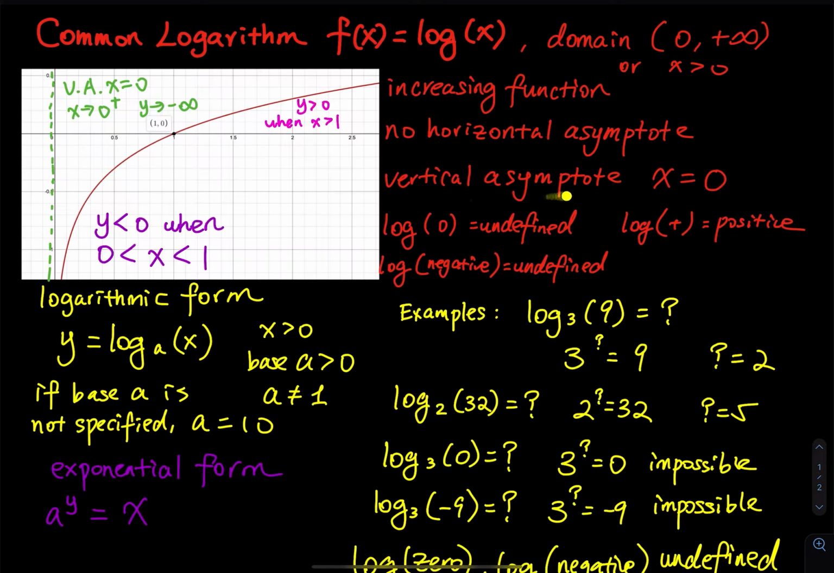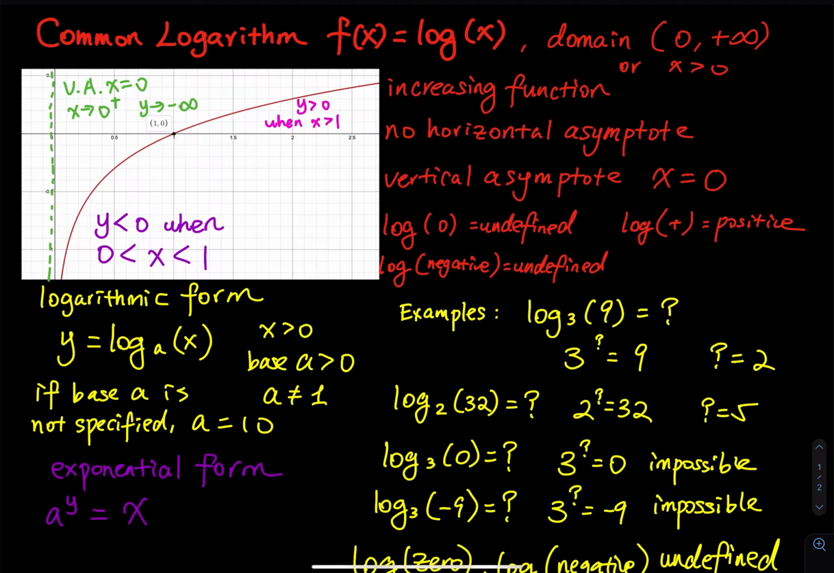The vertical asymptote takes place when x is equal to 0. As you can see, there is no curve on the left-hand side of the y-axis, so therefore when x is negative, log of negative is undefined. When x is equal to 0, log of 0 is undefined, because there is a vertical asymptote. We do not have any curve on the left-hand side of the y-axis, so log of negative is undefined. So only log of positive is defined. That's why when you state the domain, you have to say that x must be greater than 0.